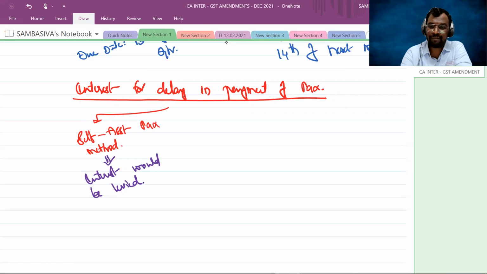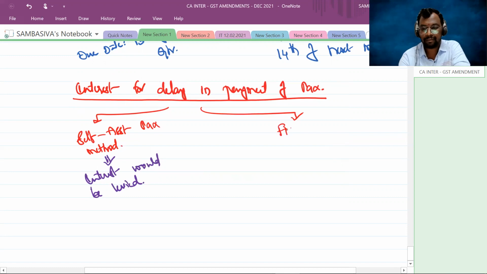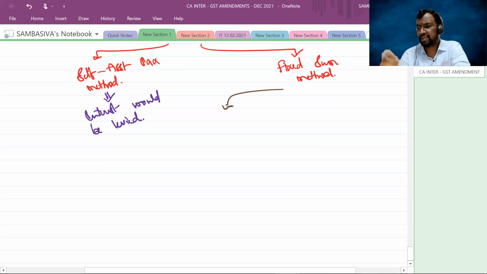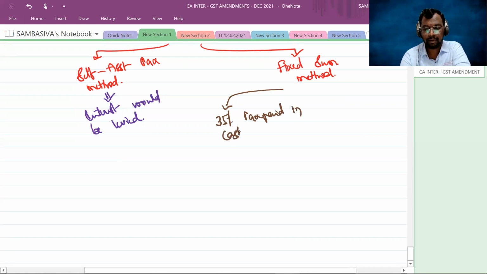Sir, in case I choose the fixed sum method, then again there are two scenarios: that 35% of tax is paid in cash. If this condition, this compliance is satisfied, then no interest would be levied.